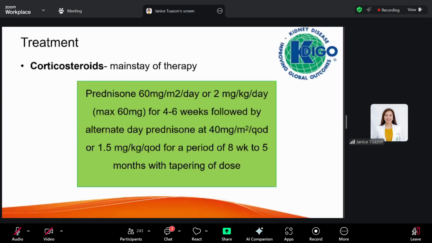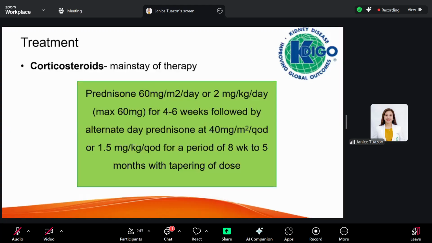So even if you compute for your BSA or your 2 MKD, you just have to limit it to a maximum of 60 milligrams because higher than 60 milligrams will be associated with more side effects of prednisone.